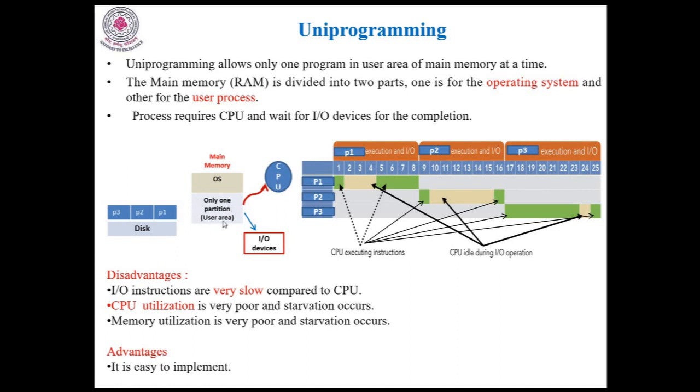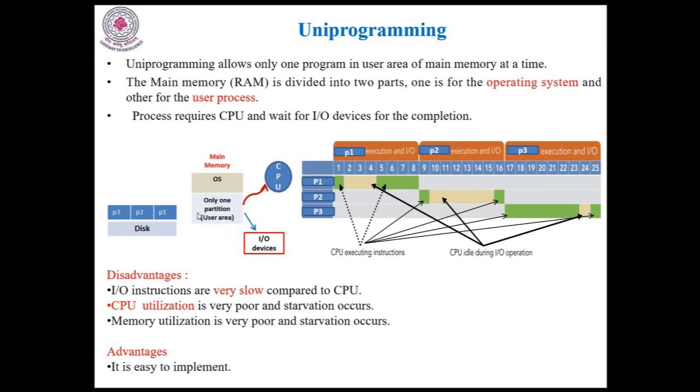When this process wants to execute, it requires the CPU and waits for I/O devices for completion. When the process submits a request, the CPU will be allocated immediately, and after some time, the process may be waiting for the I/O devices. During the I/O, the CPU is idle. Because the user area allows only one process, the CPU is dedicated to only one process. So due to that reason, the CPU is idle when the process is waiting for the I/O devices.